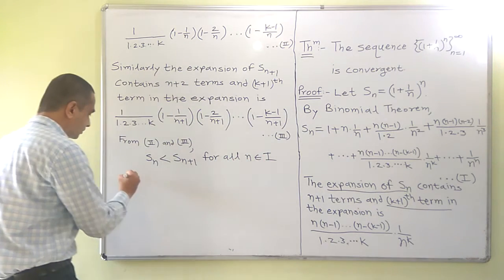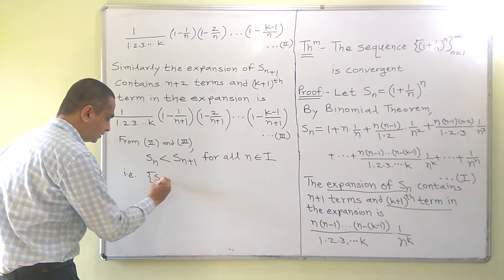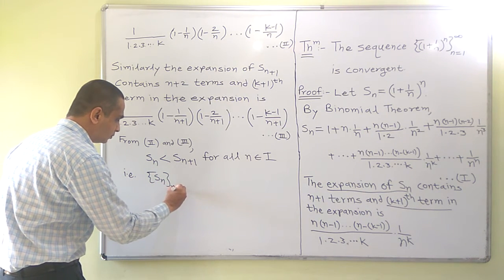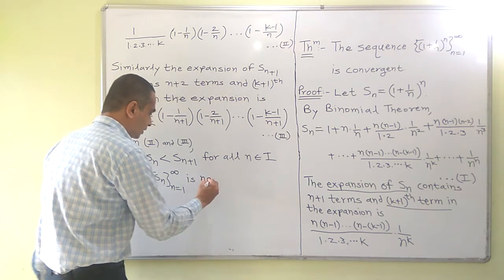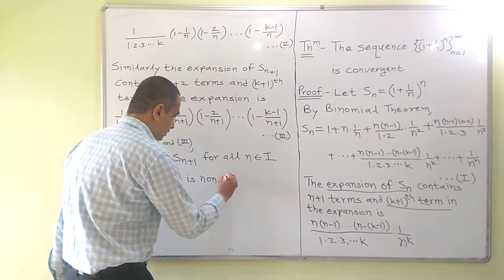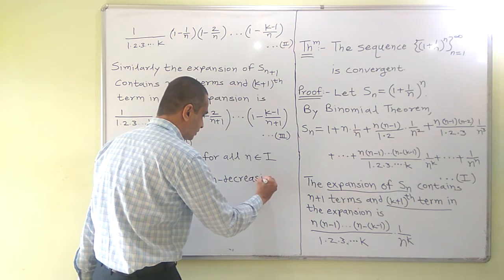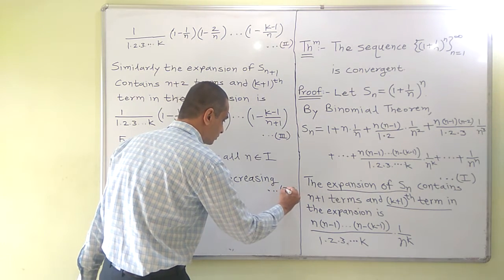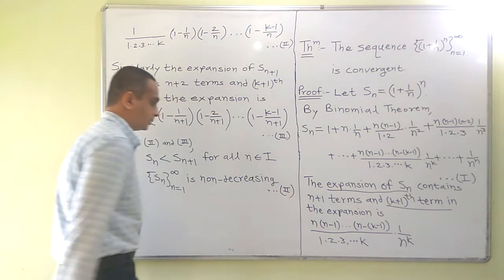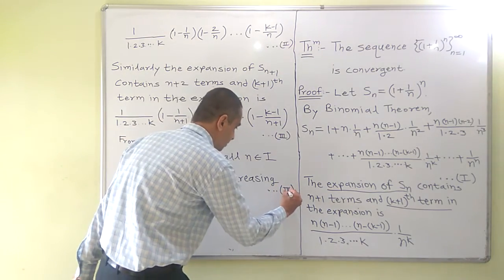That is, the sequence Sn, n equal to 1 to infinity, is non-decreasing. So this is the fourth statement.